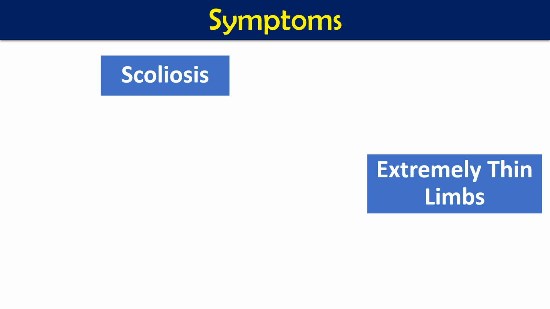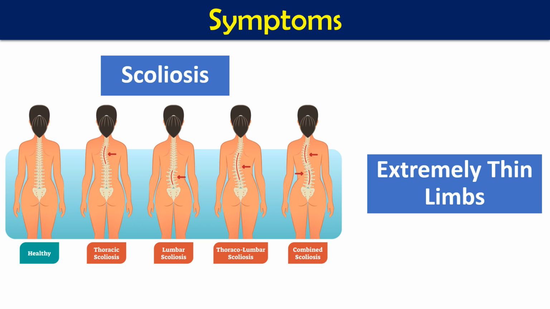Now if we talk about the symptoms, the 2 major symptoms of this disease are scoliosis and extremely thin limbs. What is scoliosis? In this case, normally the spinal cord is bent. You know that the spinal column has 33 vertebrae, and those vertebrae are divided into different regions like thoracic, lumbar, sacral. Depending on which vertebra is affected, where it is bent, we have different types of scoliosis. So these are the 2 major symptoms of SMA.